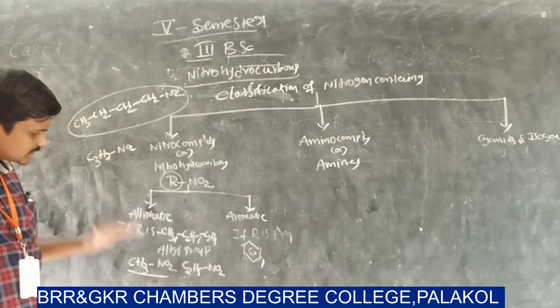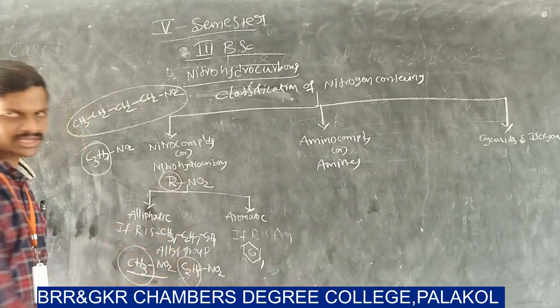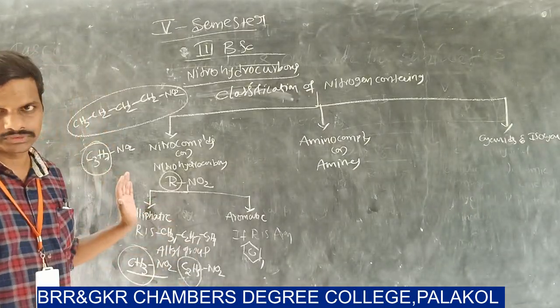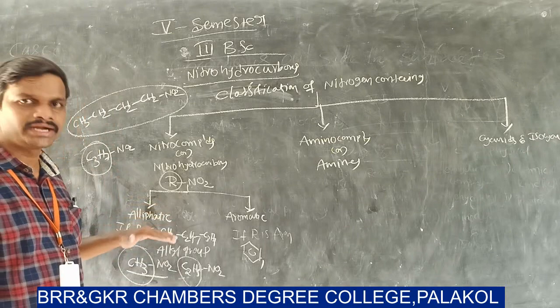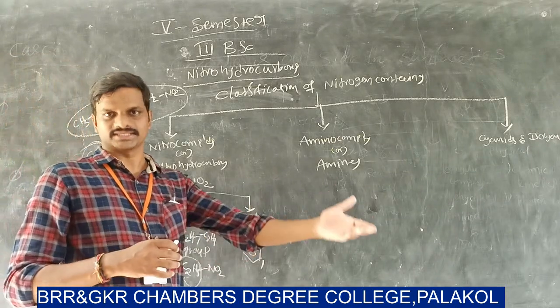In all these examples, R is an aliphatic, that means alkyl, system. So these are all examples of aliphatic nitrohydrocarbons. The nomenclature is discussed in later sessions.